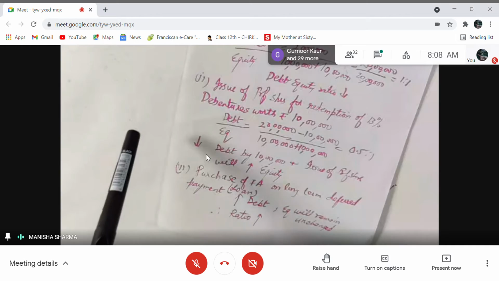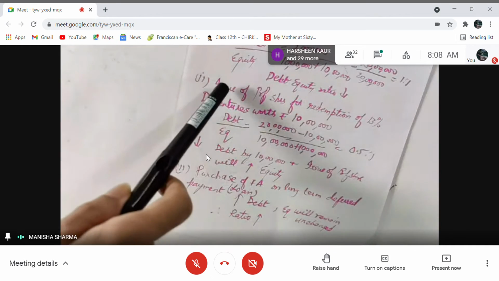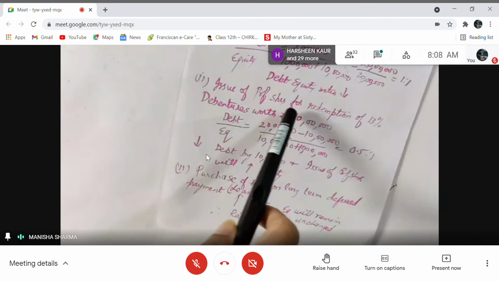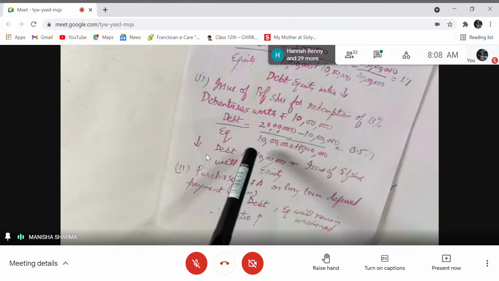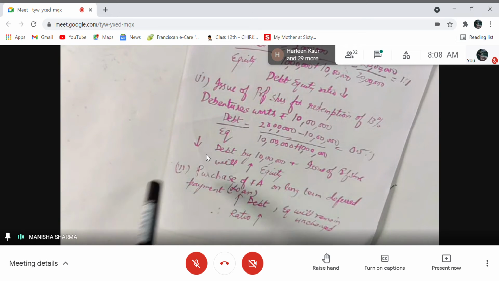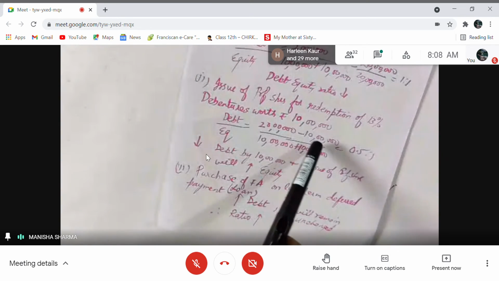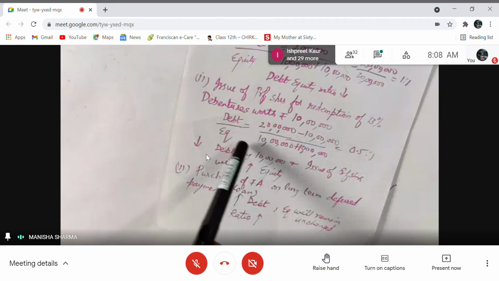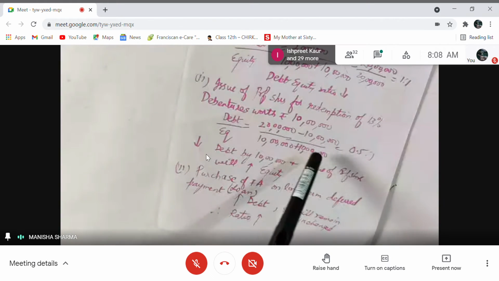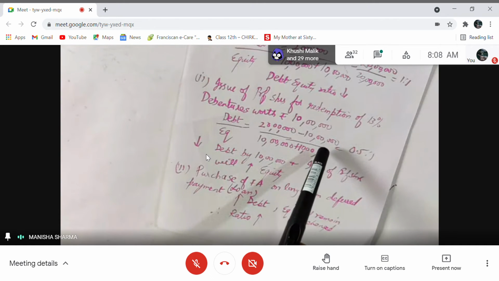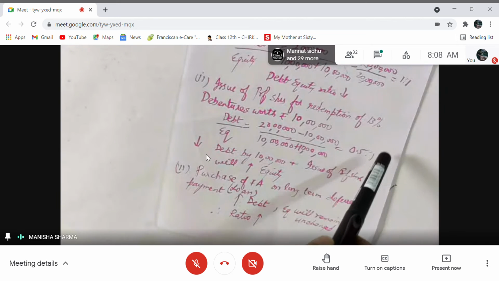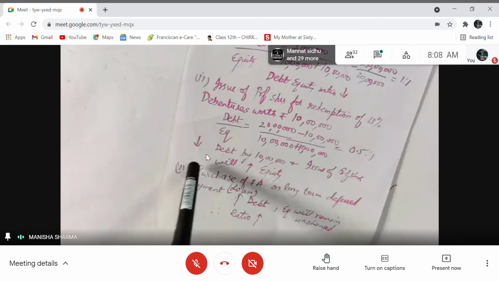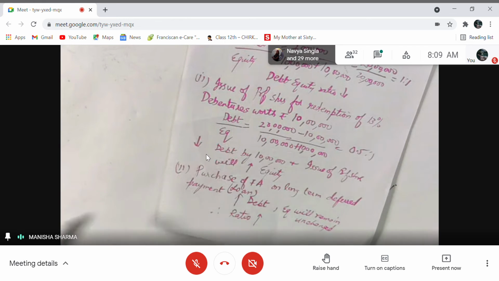Debt will reduce due to redemption of debentures, and on the other hand, there is issue of preference shares for redeeming the debentures. So issue of preference shares will increase equity, right? So debt will decrease, 20 lakh minus 10 lakh, and equity will increase, 10 lakh plus 10 lakh, due to issue of preference shares. If you work it out, it comes out to be 0.5:1. So the debt equity ratio has reduced. The reason I've already explained.